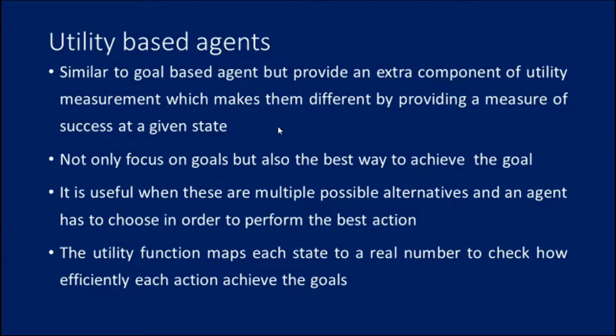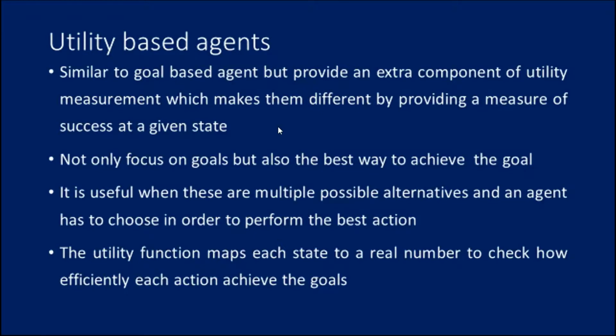It is similar to the goal-based agent, but provides an extra component of utility measurement, which makes them different by providing a measure of success at a given state. Not only focus on goals, but also the best way to achieve the goal. As I said earlier, how happy comes under the category of the best way to achieve the goal. It is useful when there are multiple possible alternatives and an agent has to choose in order to perform the best action. The utility function maps each state to a real number to check how efficiently each action achieves the goal.